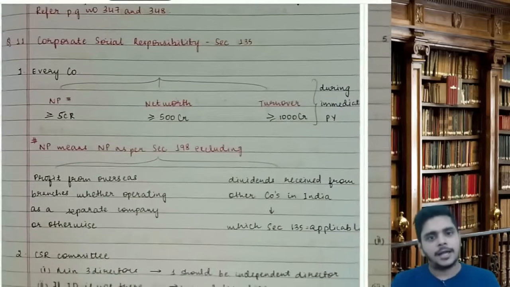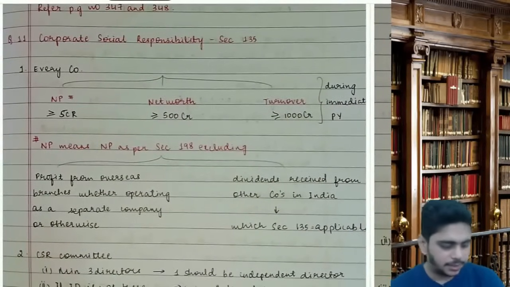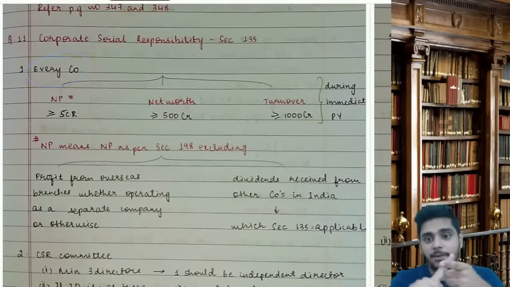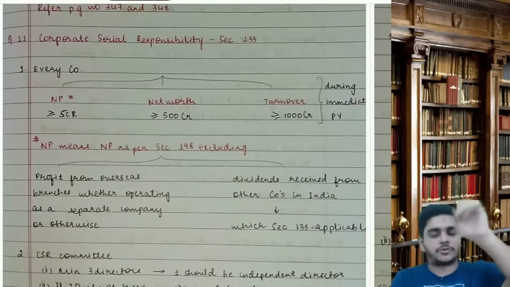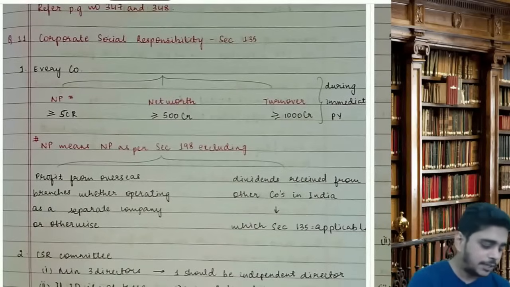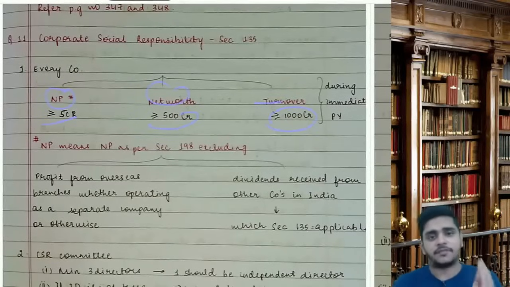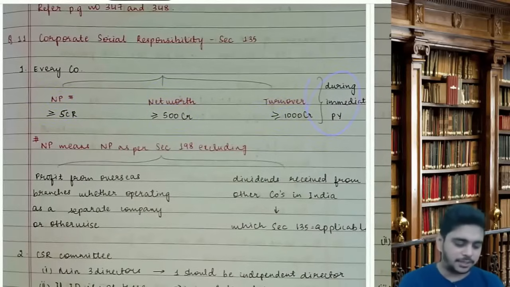Okay. Last section, CSR, corporate social responsibility. It is applicable to every company. Here you will have to check for every company, listed, public, private. For everywhere you have to check the data. In other sections you don't check the data for listed companies, but only for this section we check for listed also. Net profit minimum 5 crores or net worth minimum 500 crores, turnover minimum 1000 crores, in the last year.